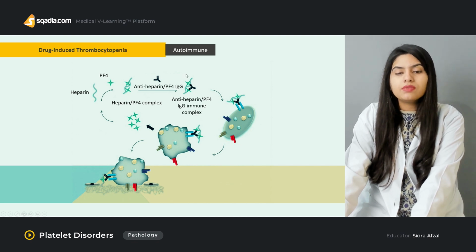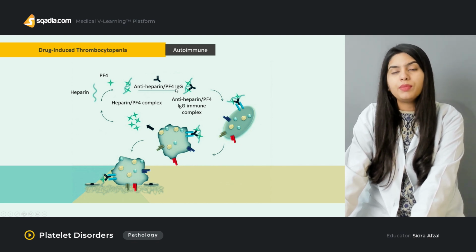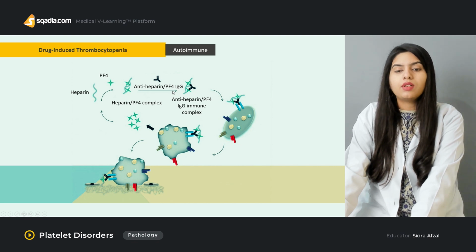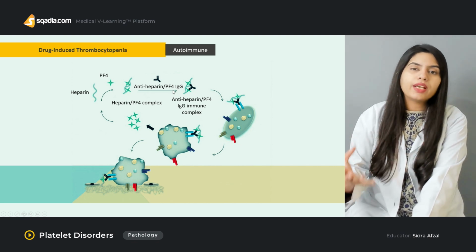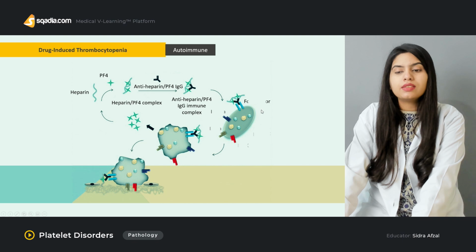Then, due to an autoimmune reaction, IgG antibodies are produced against platelet factor 4, and these immunoglobulins bind with this heparin and platelet factor 4 complex, and this whole complex will bind to the Fc receptor of the platelet.